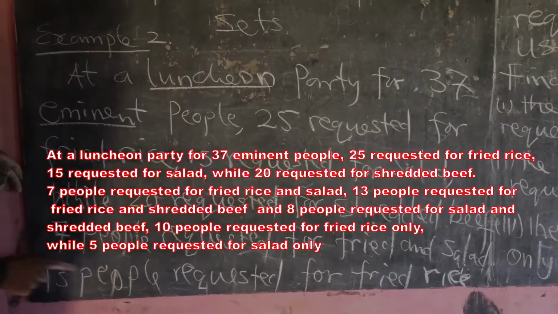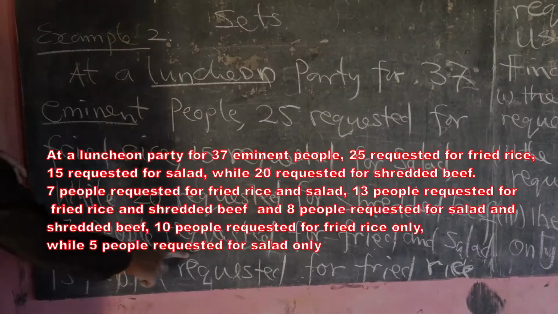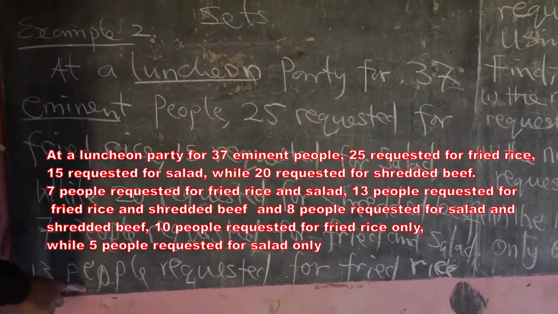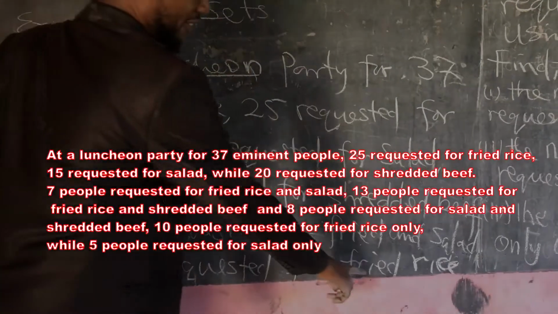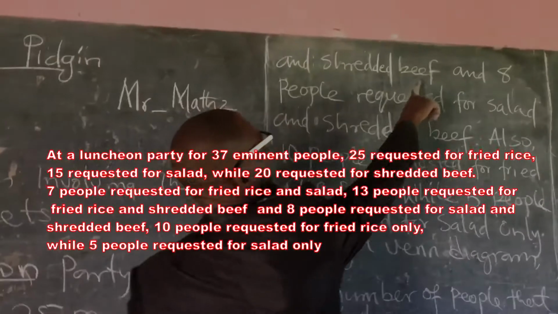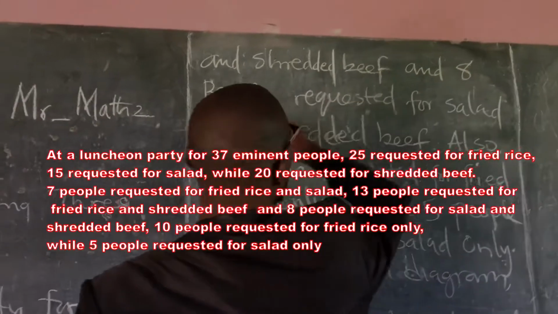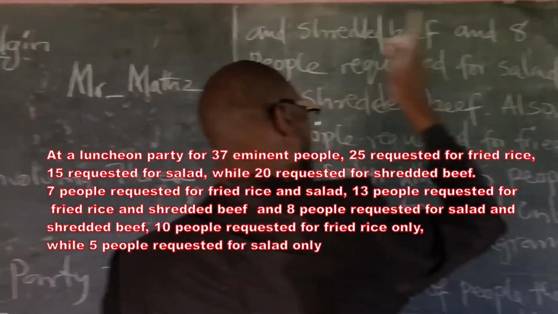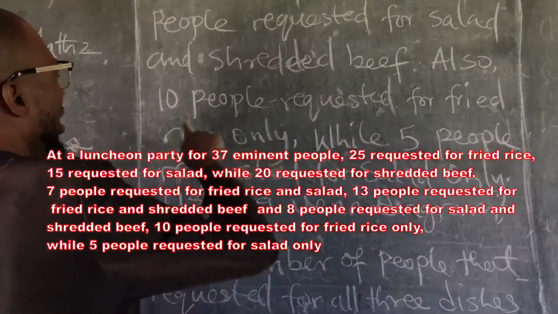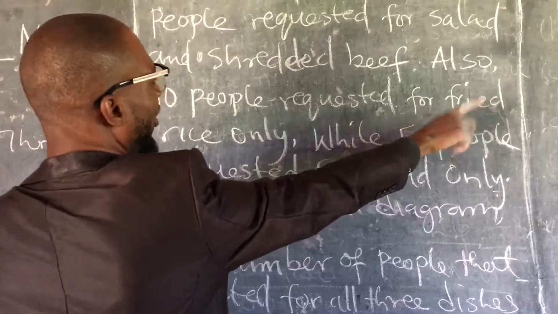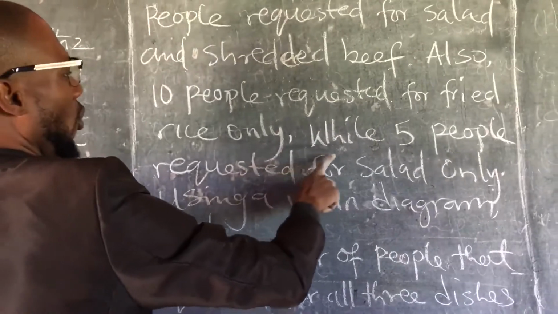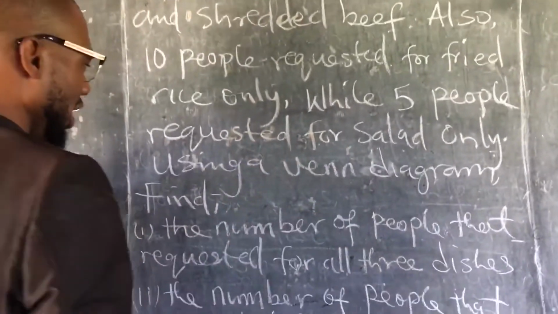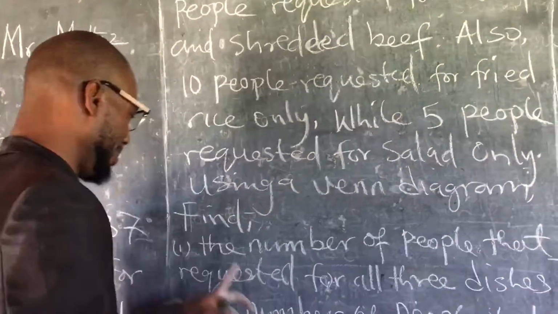So now 7 people requested fried rice and salad. 30 people requested fried rice and shredded beef. And 8 people requested salad and shredded beef. Also for the party, 10 people requested fried rice only, while 5 people requested salad only. The same way, we use a Venn diagram.